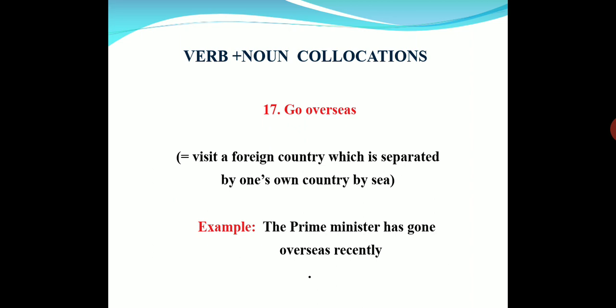Go overseas. Visit a foreign country which is separated from one's own country by sea. Go abroad means going to any foreign country. But going overseas means only to that country which is separated from one's own country by sea. The Prime Minister has gone overseas recently.